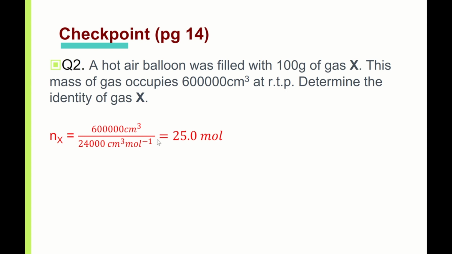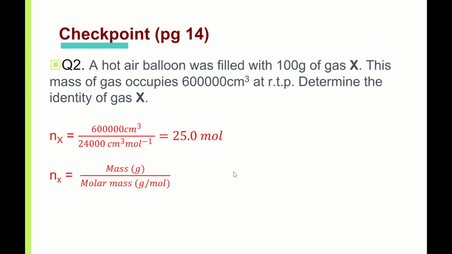How to find it? Volume divided by molar volume. In this case, the volume is in cm cubed, so I divide by 24,000 cm cubed. Use the one with the same unit. From here, I calculated that this hot air balloon actually contains 25 moles from this 600,000 cm cubed.